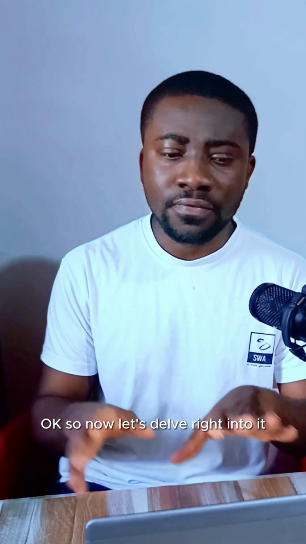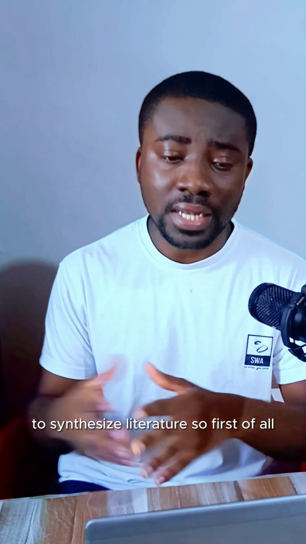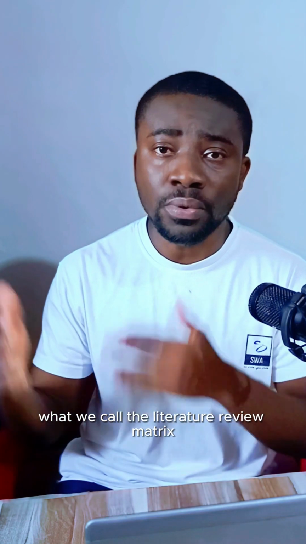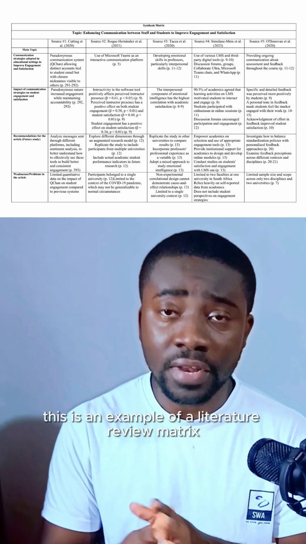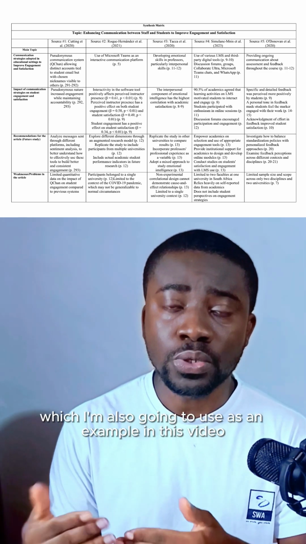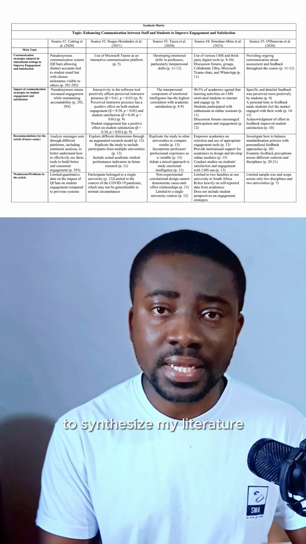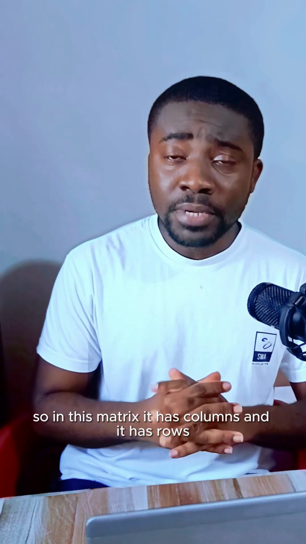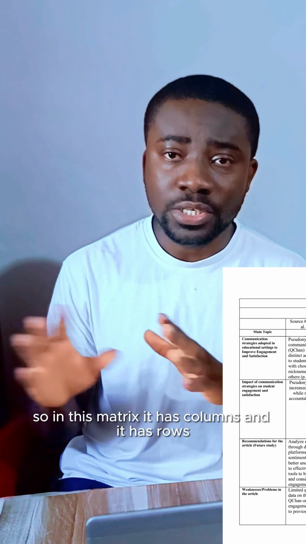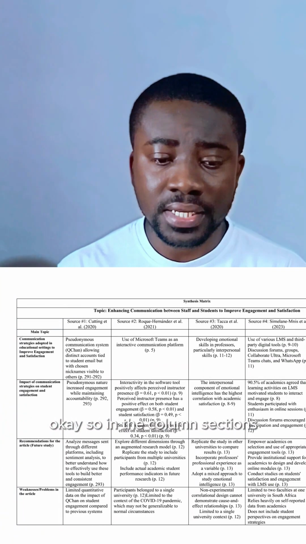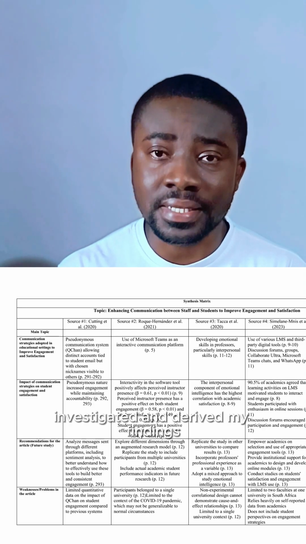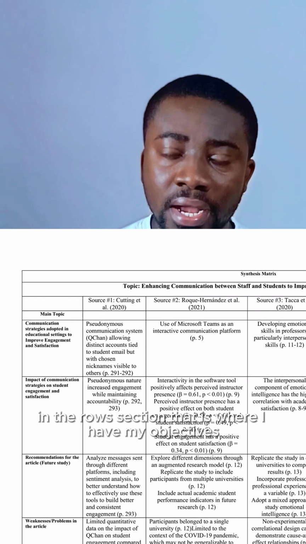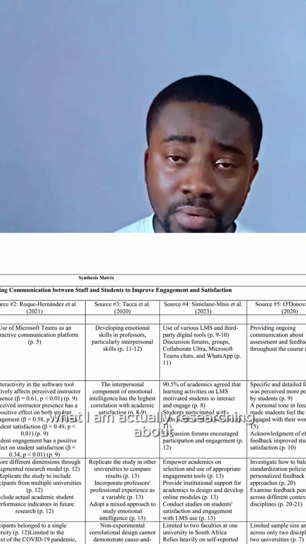Okay, so now let's delve right into how we can use artificial intelligence to synthesize literature. First of all, we may have to create what we call the literature review matrix. And those of you who don't know what a literature review matrix is, this is an example of a literature review matrix which I created, which I'm also going to use as an example in this video to synthesize my literature. So in this matrix, it has columns and it has rows. In the column sections, I have listed the studies that I have investigated and derived my findings. In the row section, that is where I have my objectives, what I am actually researching about.